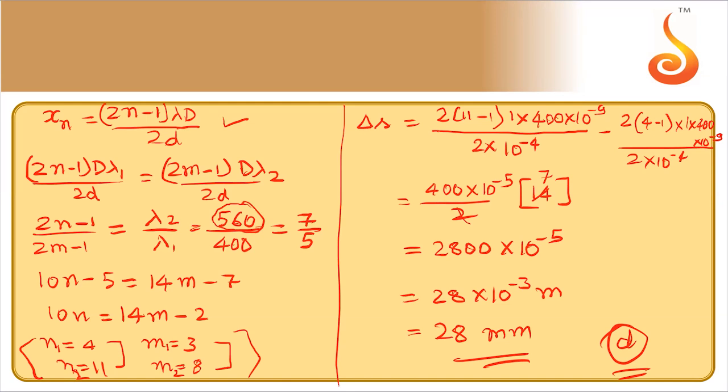You can take 3 and 8. For that also you can do the calculation. Yes, hope you have taken this.